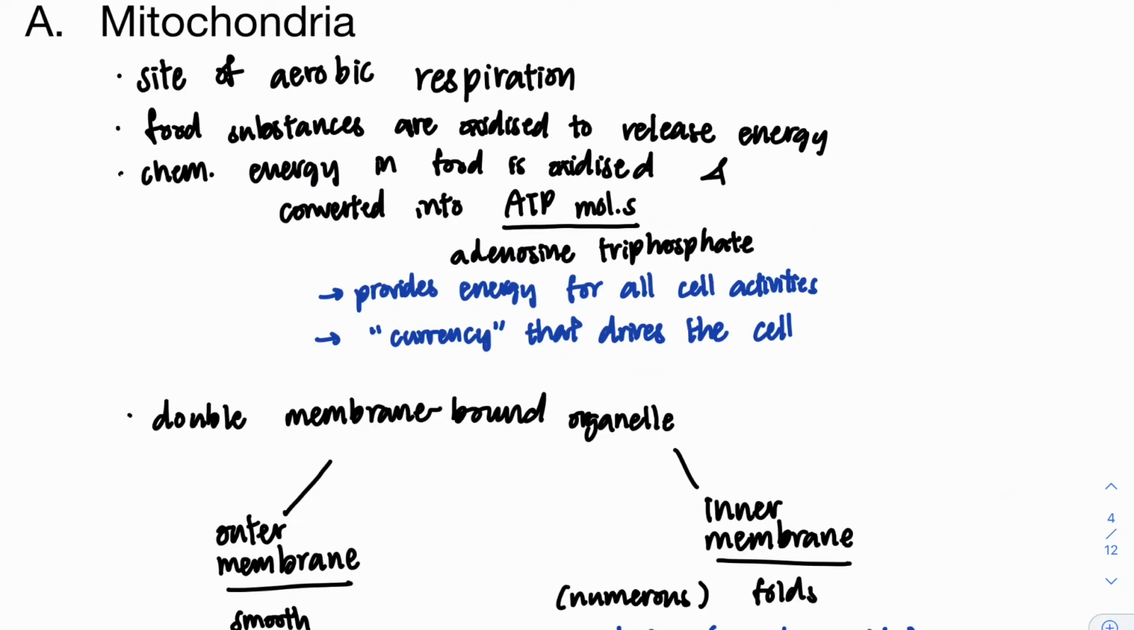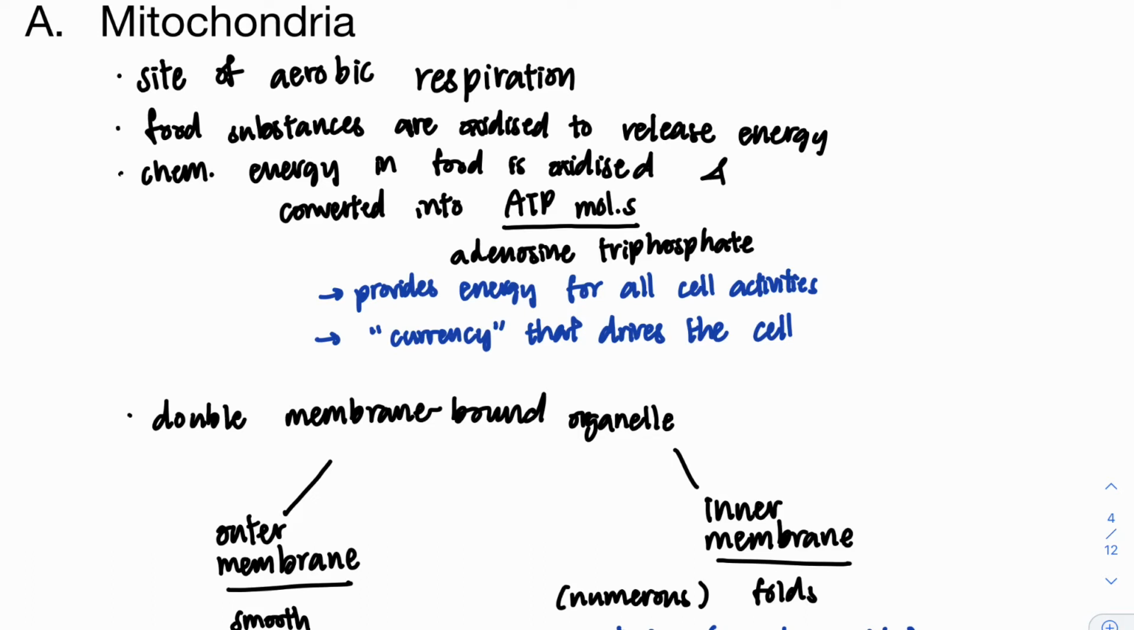Now, let's talk about the mitochondria, the powerhouse of the cell. The mitochondria is the site of aerobic respiration, during which food substances are oxidized to release energy. The chemical energy in food is oxidized and converted into ATP molecules. ATP stands for adenosine triphosphate molecules, which provide energy for all cell activities. Essentially, they are like the currency that drives the cell.